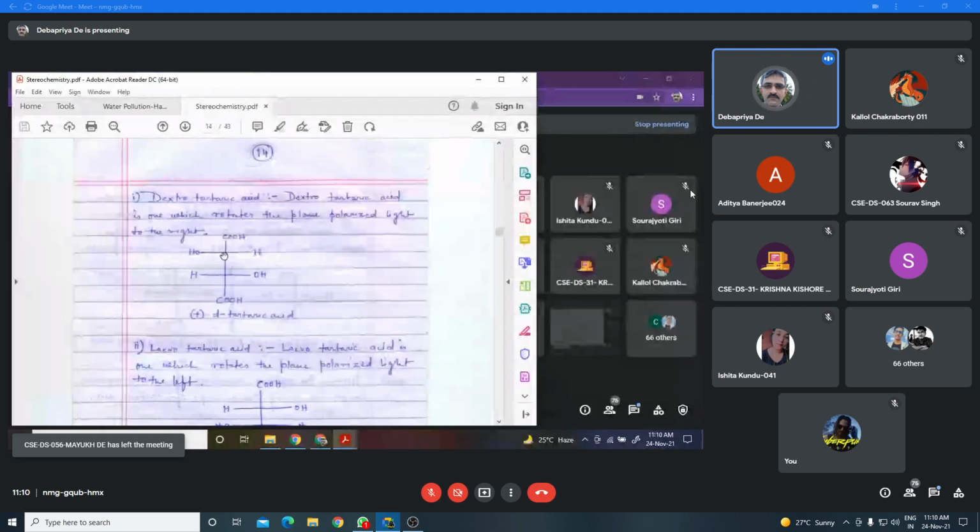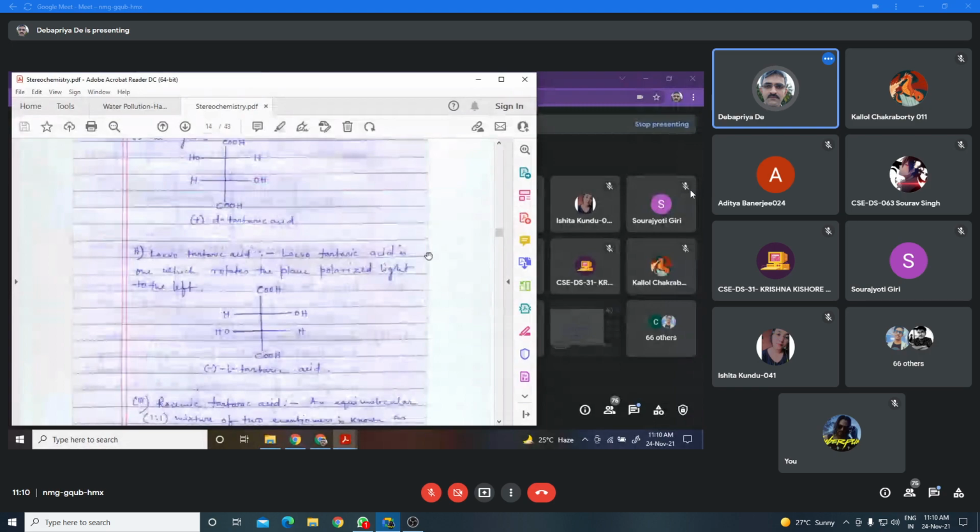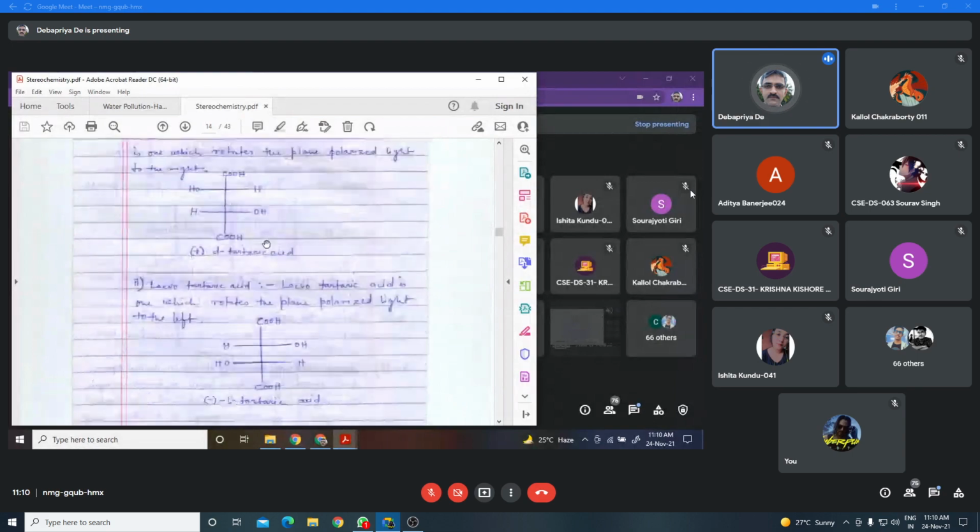And this one is the levotartaric acid which rotates the plane polarized light to the left. That means this and this are mirror images of each other. So if you draw a mirror, you will see that the D form of tartaric acid and the L form of tartaric acid are mirror images of each other.